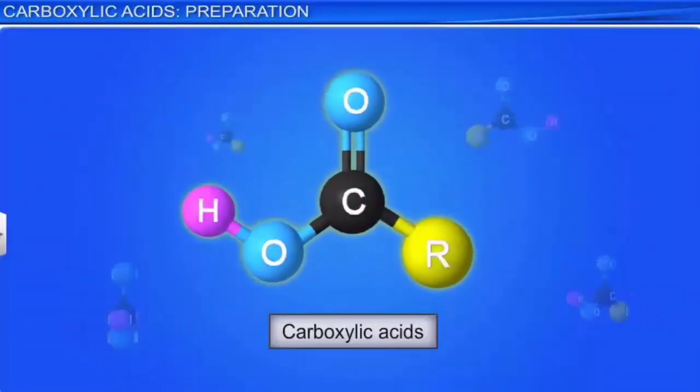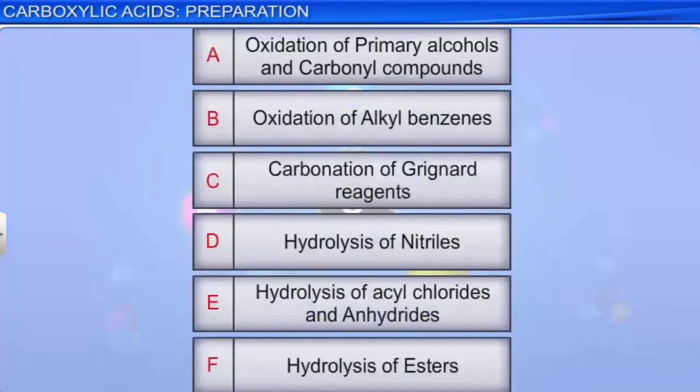Carboxylic acids can be prepared by several different methods. Oxidation of primary alcohols and carbonyl compounds. Oxidation of alkyl benzenes. Carbonation of Grignard reagents. Hydrolysis of nitriles. Hydrolysis of acyl chlorides and anhydrides. Hydrolysis of esters.